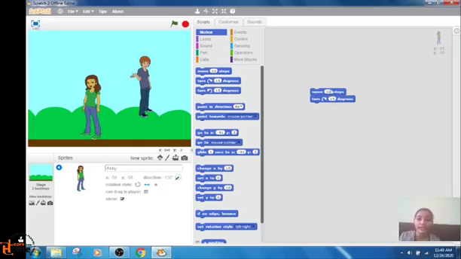It moved 10 steps and it has turned its position because we have selected the rotation style. We have changed the rotation style, right? Its direction has changed. In this way, you can change the direction of the sprite. How can you change the rotation style? From the rotation style buttons. These are the rotation style buttons. Have you understood?